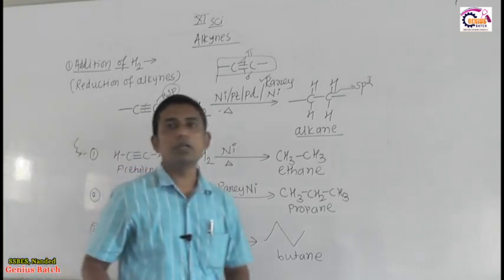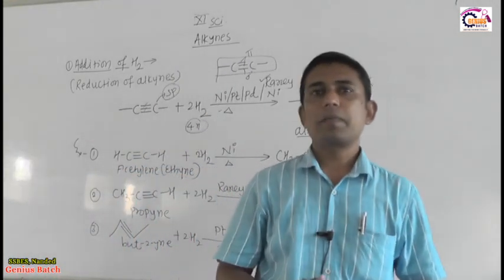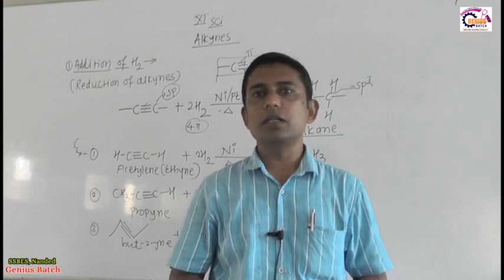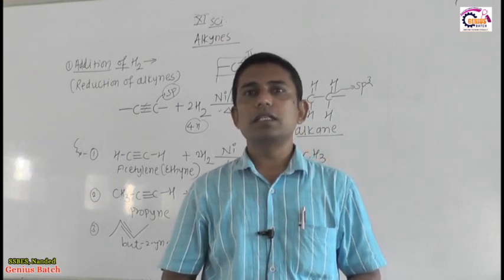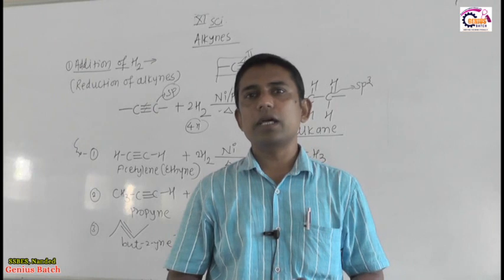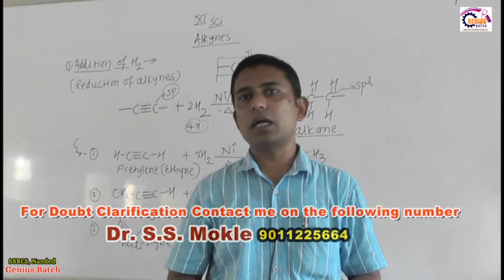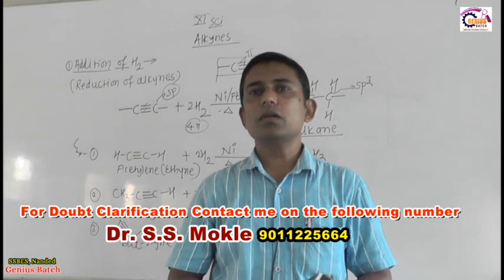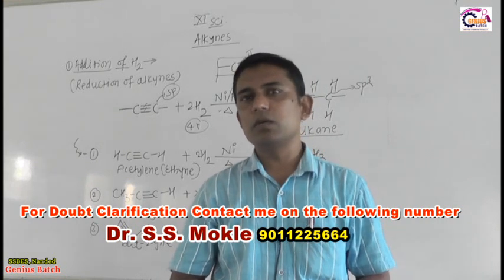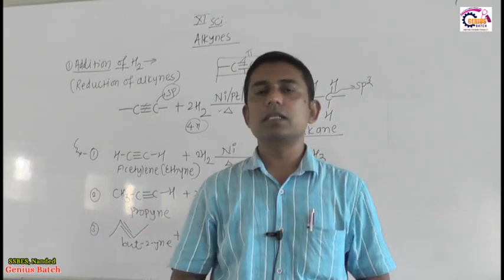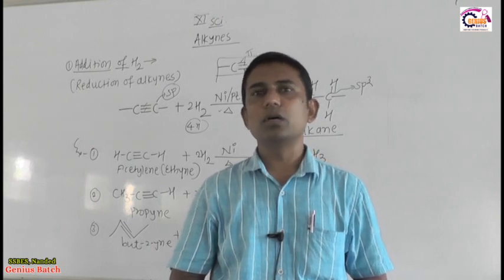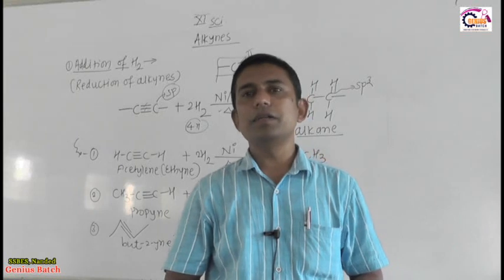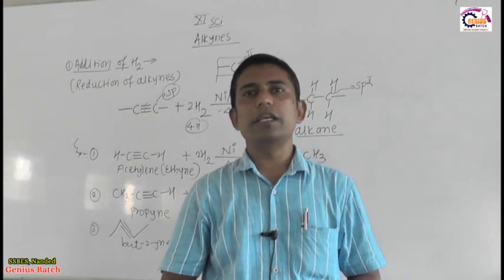So students, today we discussed some chemical properties. Out of those, the first property indicates the acidic nature of terminal alkynes, and we can distinguish terminal and non-terminal alkynes from each other. Then we turned towards reactions with respect to the functional group. The first reaction we discussed is hydrogenation with H2, which leads to formation of alkanes. The remaining chemical properties of alkynes we will discuss in the next period. Thank you.